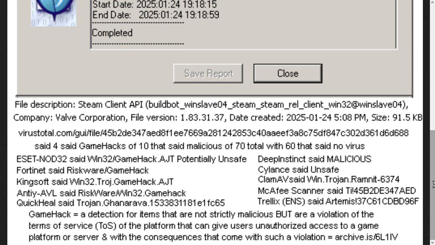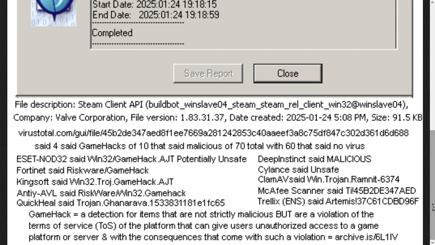So let's get our list of shames. ESET NOD32, I am not shaming. They admit that this is a potentially unsafe game hack, but they say it is. Fortinet said it's a game hack. Kingsoft said it's a game hack. That's cute. Anti-AVL said it was a game hack. QuickHeal did not admit that this is just a game hack. That's all it's detecting, that it's a game hack. Deep Instinct said it's malicious, and Cylance also said it's unsafe.